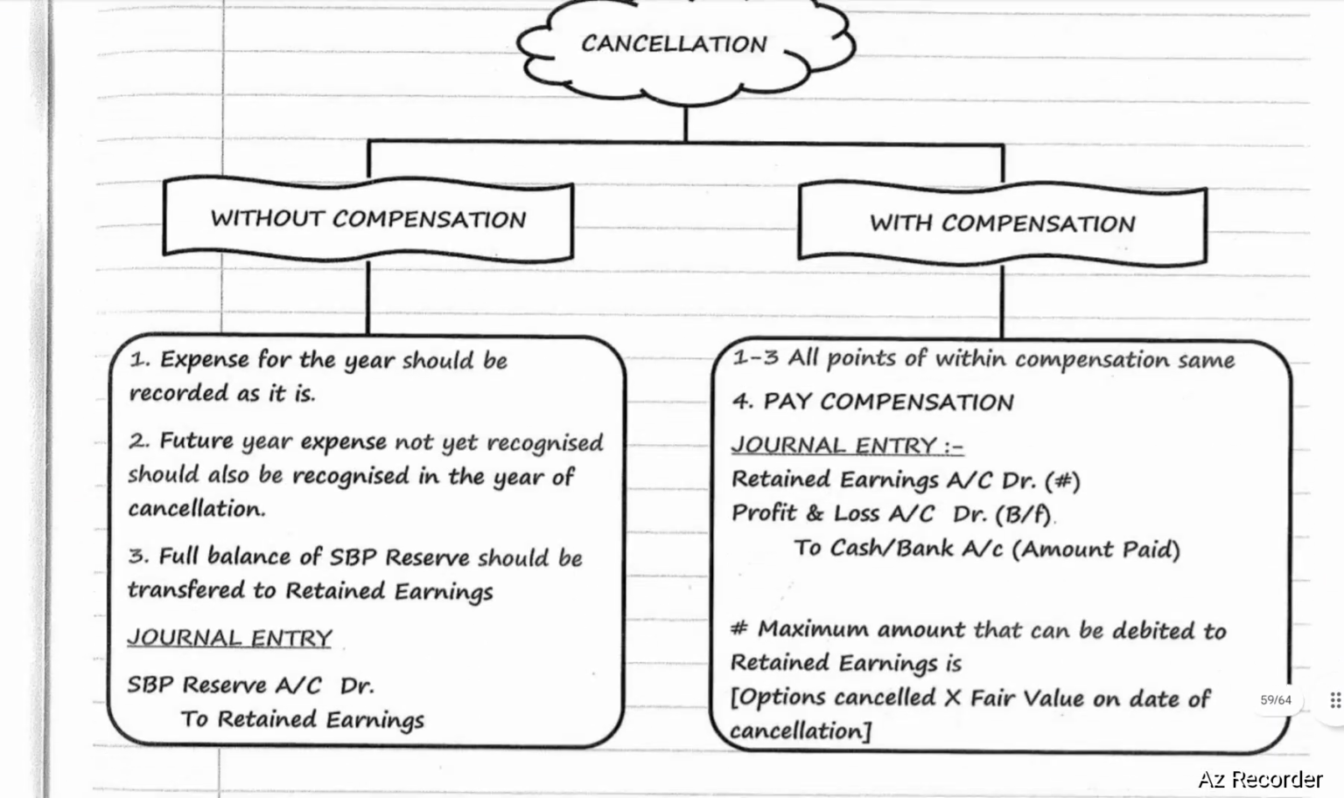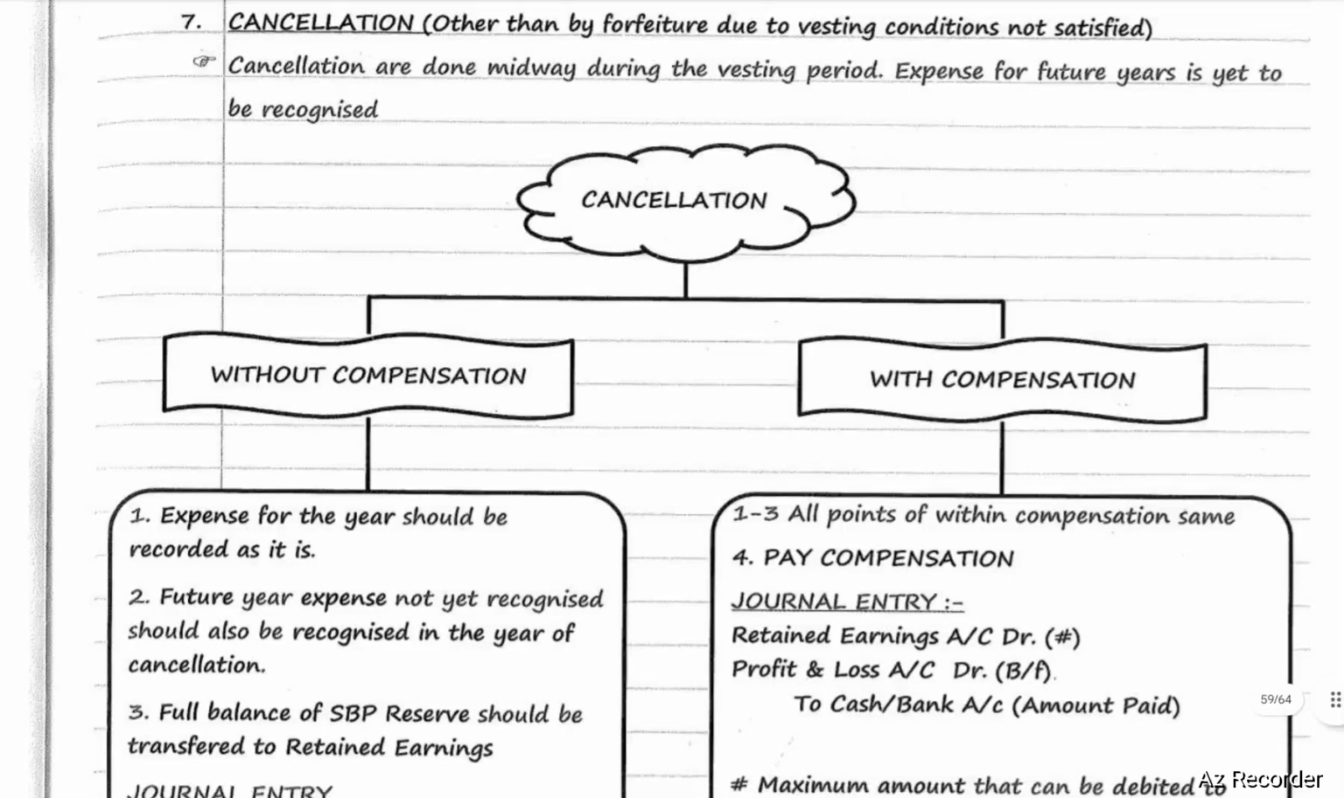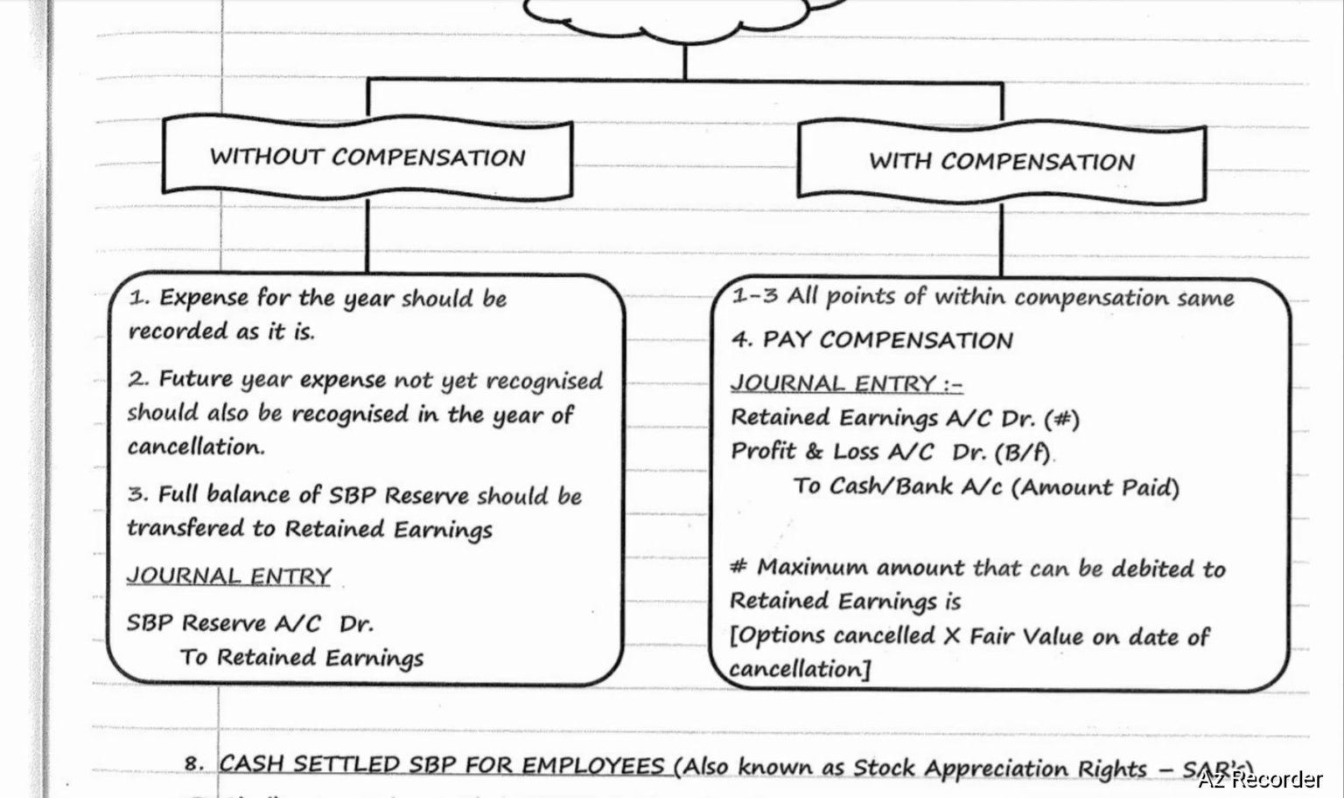Next, cancellation other than by forfeiture due to vesting conditions not satisfied. Cancellations are done midway during the vesting period. Expense for future years is yet to be recognized. In case of cancellation, there are two options: cancellation without compensation and cancellation with compensation. In case of cancellation without compensation, there will be three steps. Step number one, expense for the year should be recorded as it is.